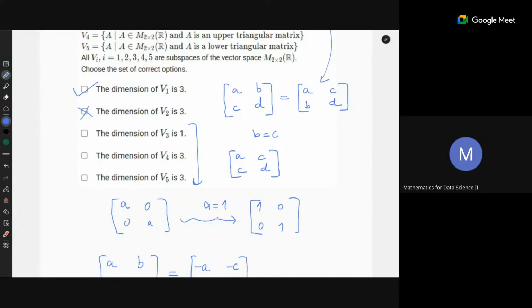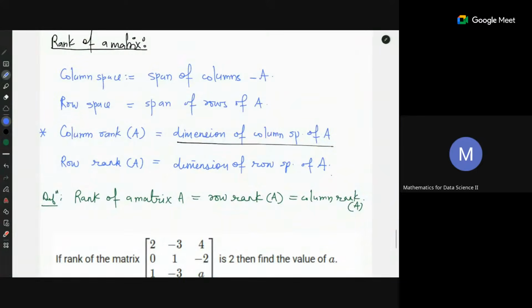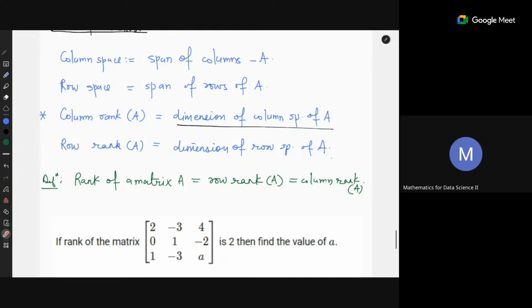We know the column space is the span of the columns of a matrix, and the row space is the span of the rows. Column rank is the dimension of the column space, and row rank is the dimension of the row space. But column rank and row rank are the same for any matrix. So we can define the rank of the matrix as the row rank or the column rank. Both are the same. It doesn't matter.